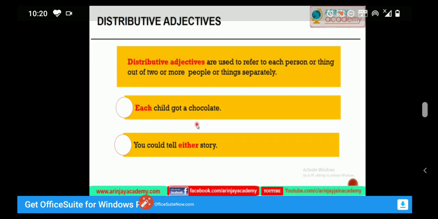Each child got a chocolate, and you could tell either story. Each, every, either, neither: these four words you have to remember. In these two examples, each and either are the distributive adjectives, and distributive adjectives are always used to refer to each person or thing.